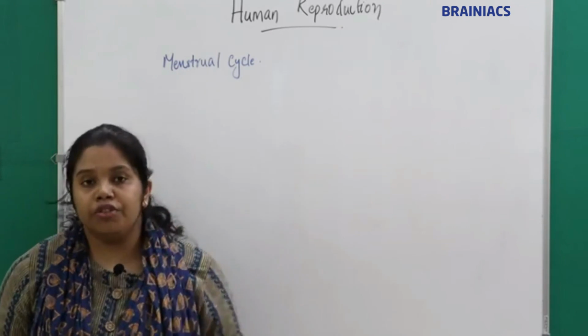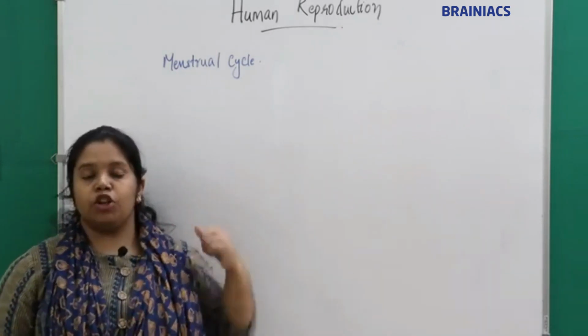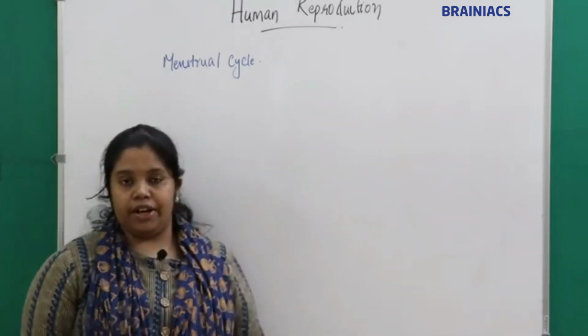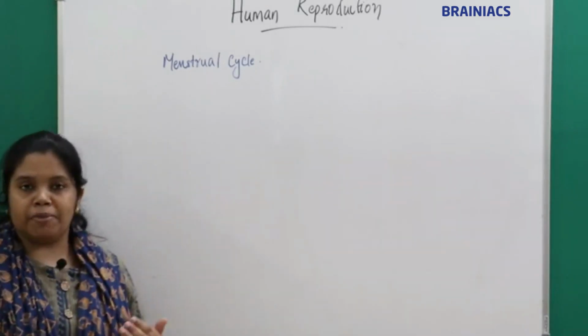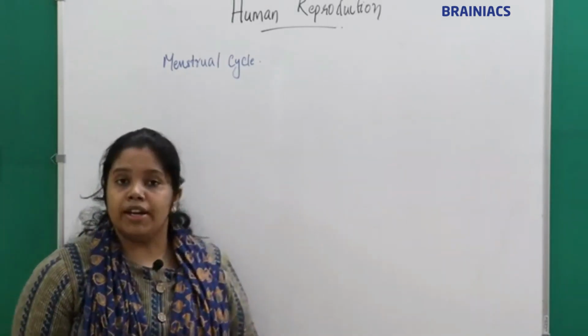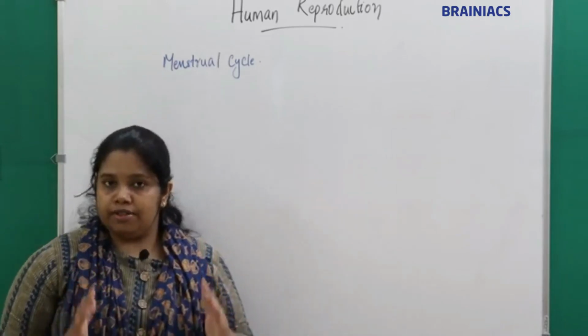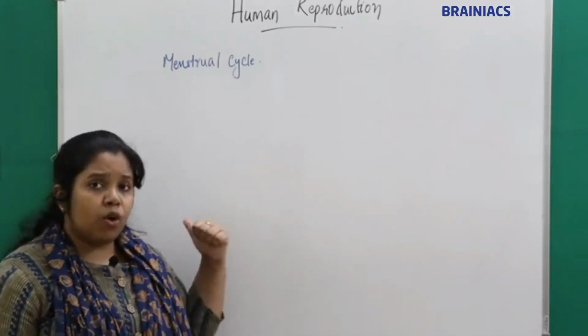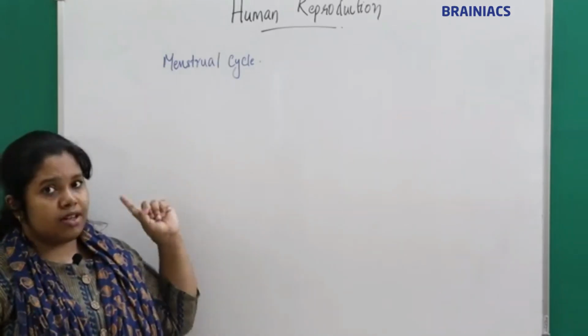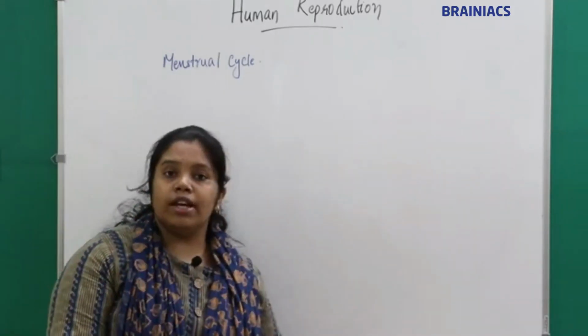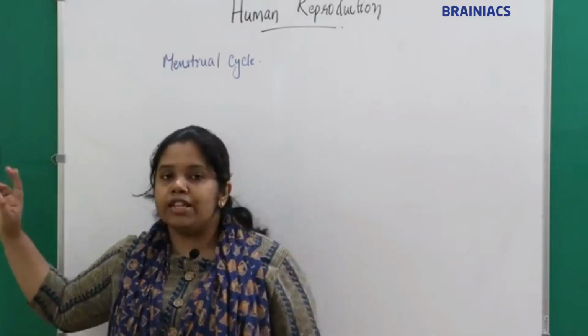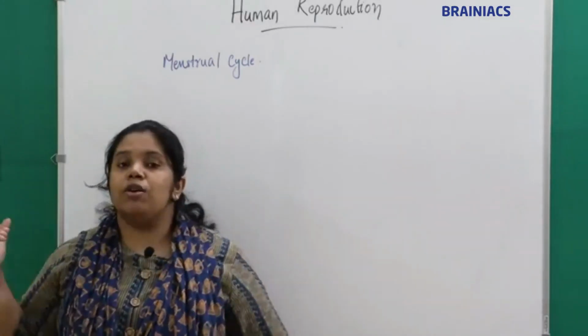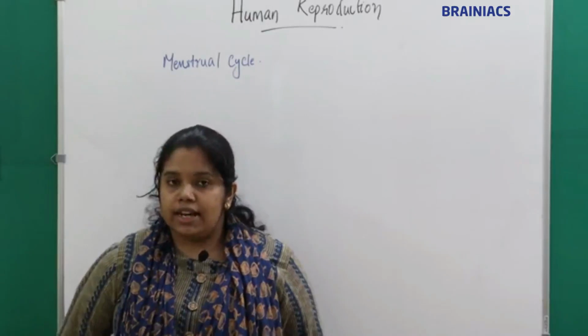So before going into fertilization, I want to discuss a small topic called the menstrual cycle. We have said that in female primates, cyclical changes happen in the female reproductive system, and we call it the menstrual cycle. In mammals, we call it the estrous cycle, and in primates, in monkeys and humans, we call it the menstrual cycle.